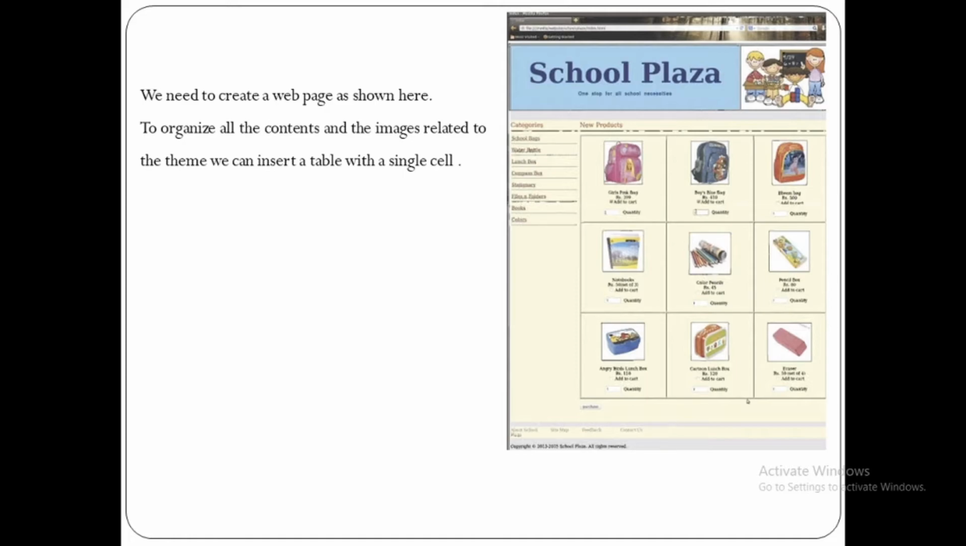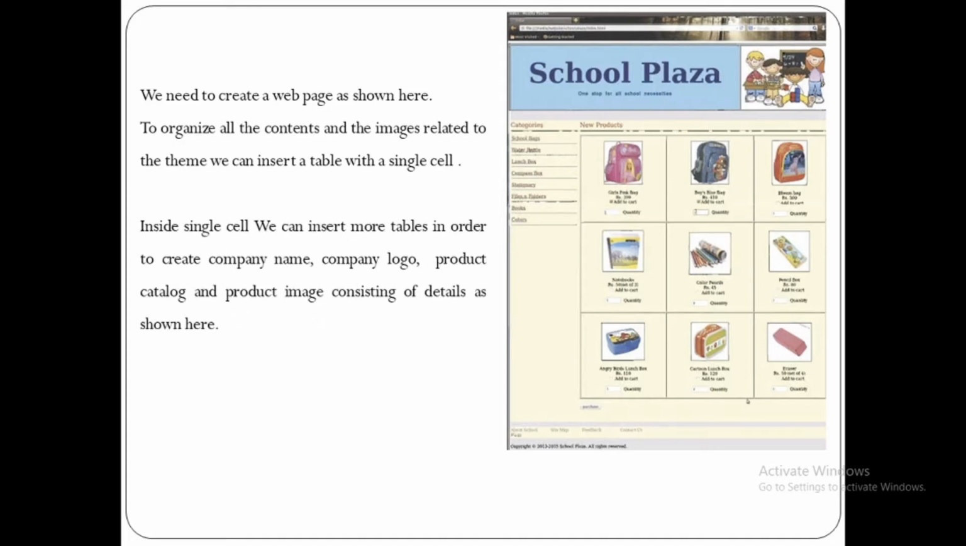So if you want to create such website, then you can create a single cell of a table. Inside that cell you can create another table. So this way we can create our website in an organized manner. So inside single cell we can insert more tables in order to create company name, company logo, product, catalog and product image consisting of details as shown here.